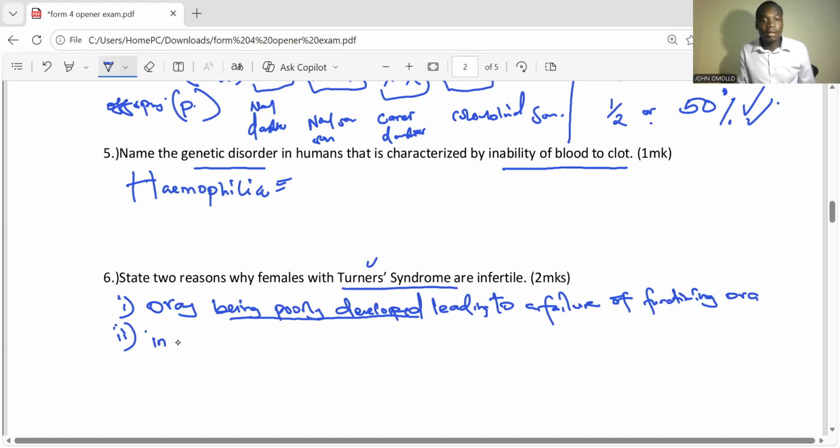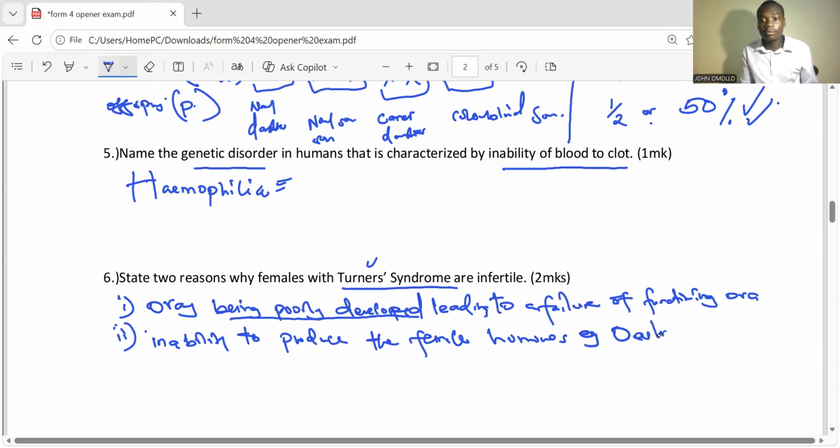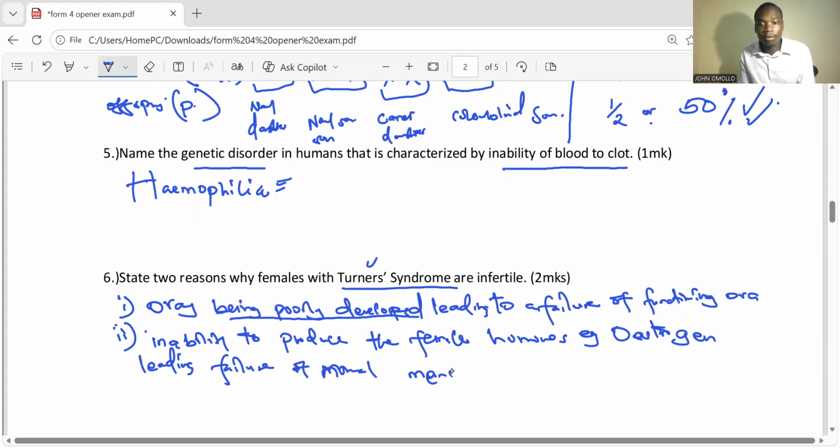Let's talk about inability to produce the female hormones, e.g. estrogen, leading to failure of normal menstrual function.